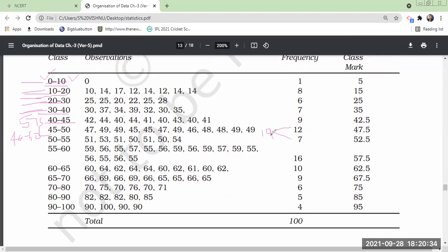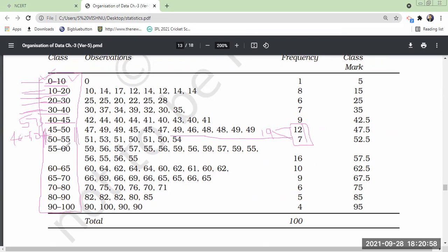Did you understand? These two classes, lower limits and upper limits, we have adjusted. We made the class limit 10 so that equal class intervals will be there. For our further statistics, it is better to have equal intervals. Similarly, frequencies also we have to add. 12 plus 7, 19 you should take now.